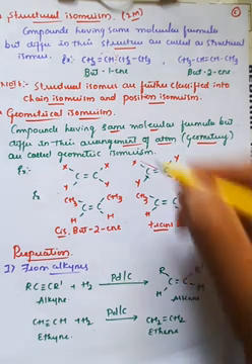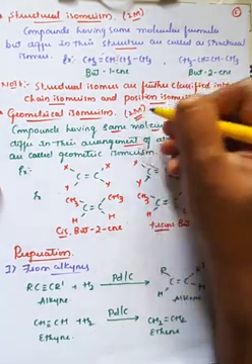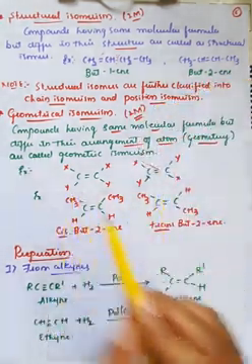This geometrical isomerism can also be asked for 2 marks, and it is the most repeated question in the annual examination. So you must draw both cis as well as trans form, right?